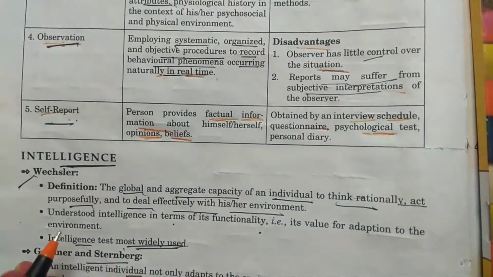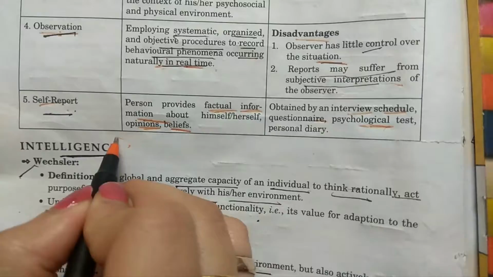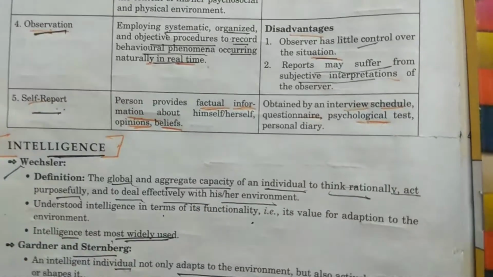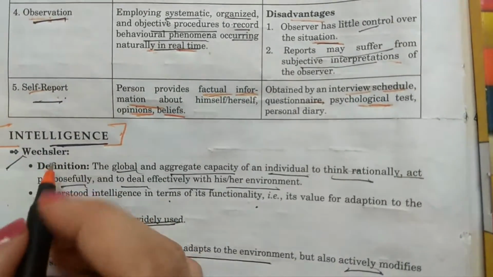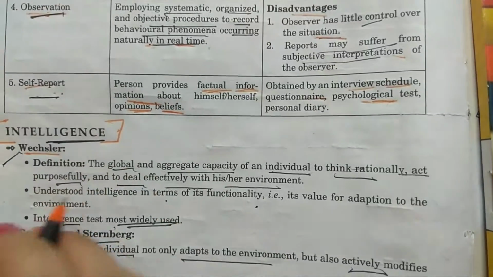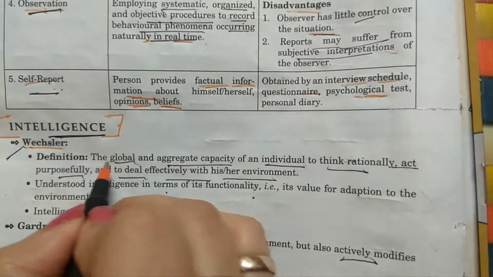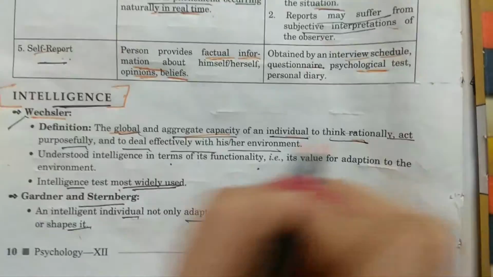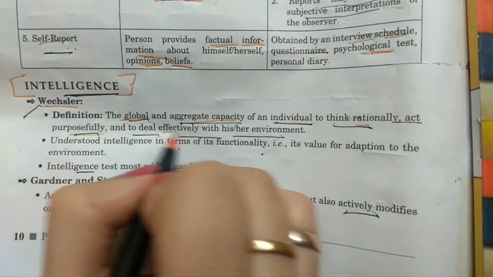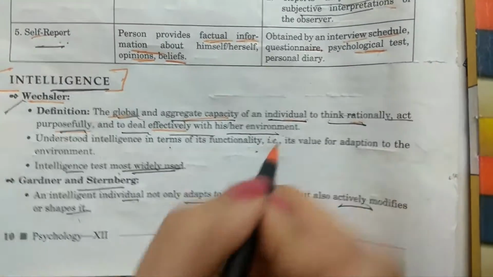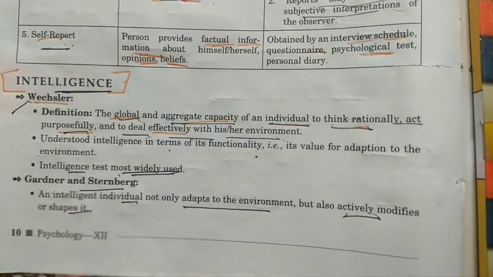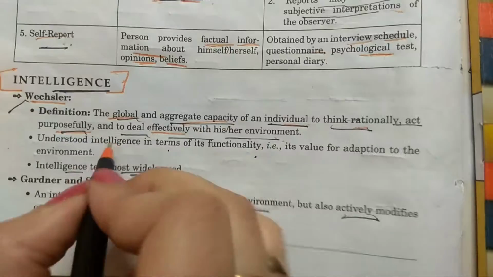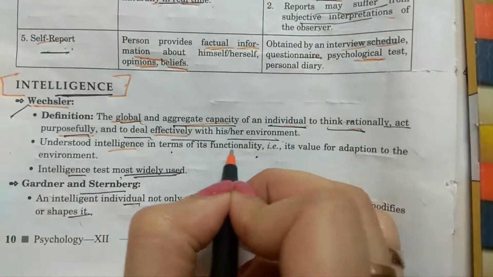Now, let's study about intelligence. Now, finally, what is intelligence? Psychologist Wechsler defined intelligence as the global and aggregate capacity of an individual to think rationally, act purposefully, and to deal effectively with her environment. This is the definition which you have to learn. And he understood intelligence in terms of functionality.